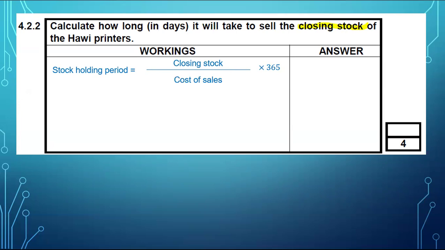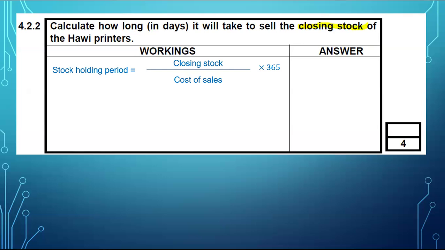I hope you wrote what I've just said to you. Closing, it's only this formula. If they said how long will it have taken to sell stock, the numerator was not going to be closing. It was going to be average trading stock, which is basically half of opening balance of trading stock plus closing balance of trading stock. Okay, and then you close bracket. Divided by cost of sales multiplied by 365. But here they said closing. How long will it take to sell closing? So your formula changes from being average trading stock to just being closing stock divided by cost of sales.